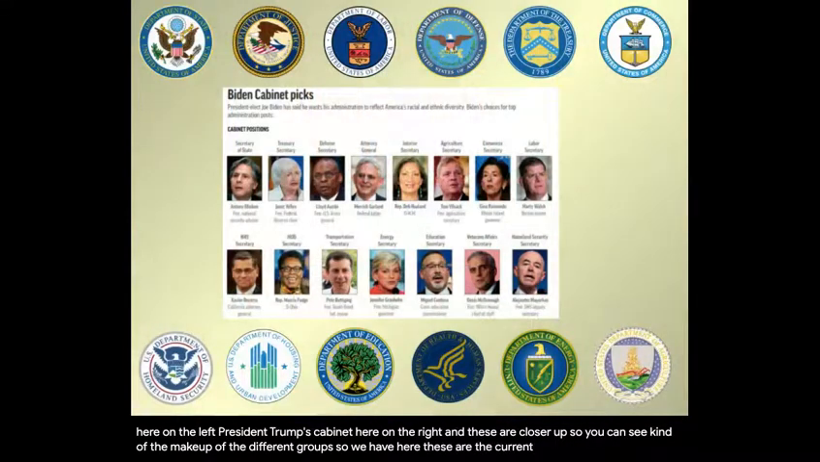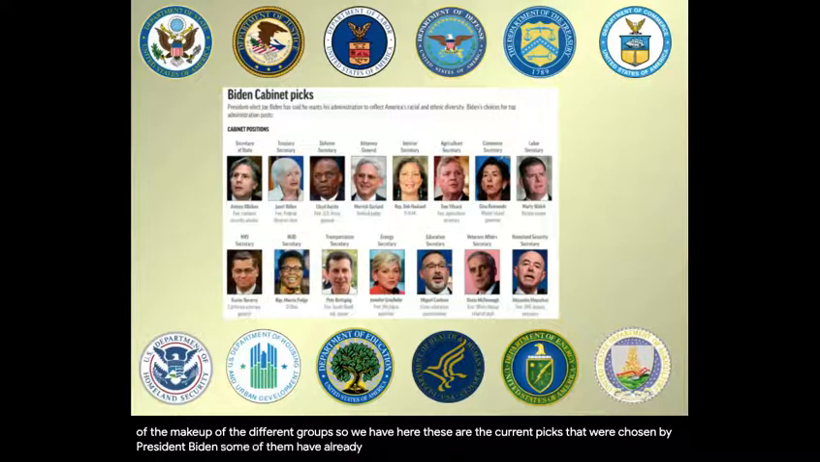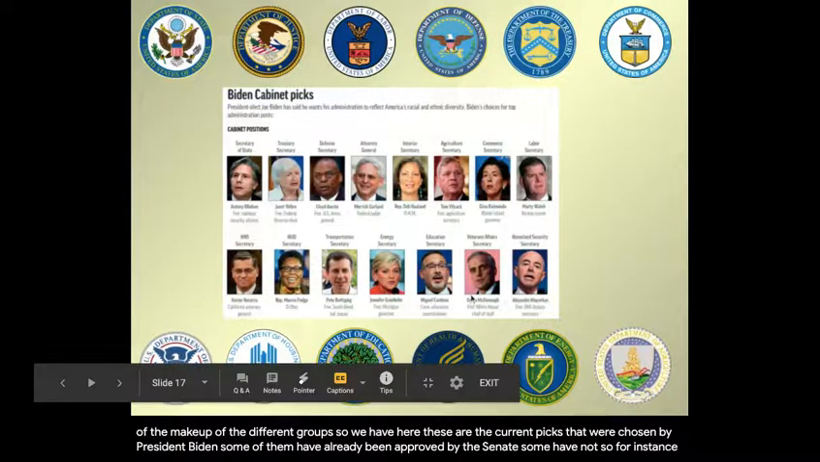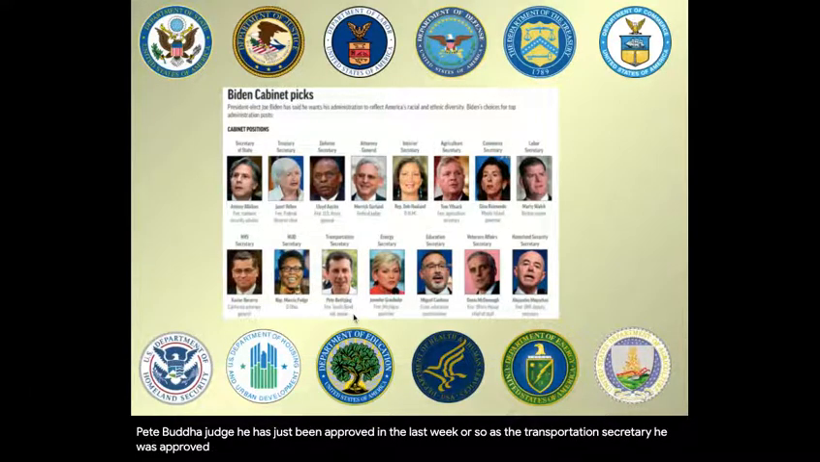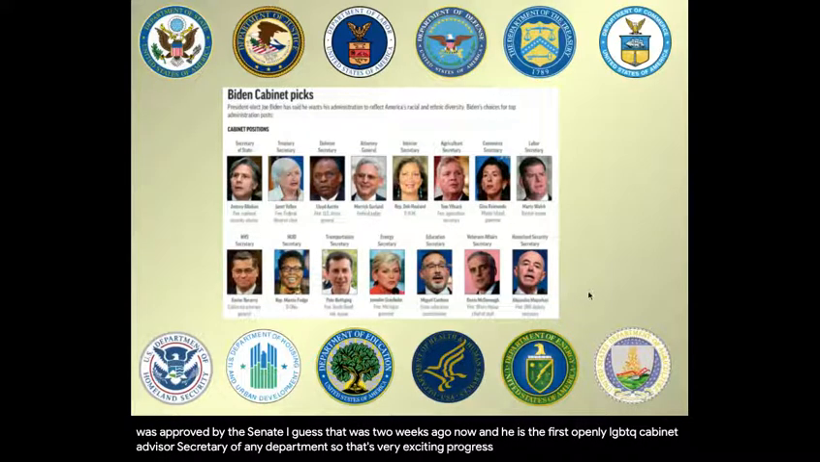These are the current picks that were chosen by President Biden. Some of them have already been approved by the Senate, some have not. So, for instance, Pete Buttigieg has just been approved in the last week or so as the transportation secretary. He was approved by the Senate, I guess that was 2 weeks ago now. And he is the first openly LGBTQ cabinet secretary of any department. So that's very exciting progress for the LGBTQ community. But a lot of these people are still going through the process of getting approved by the Senate.